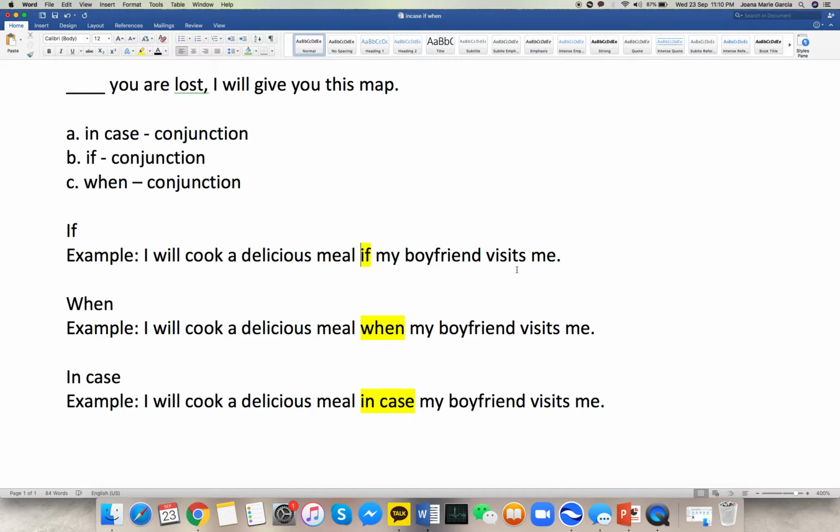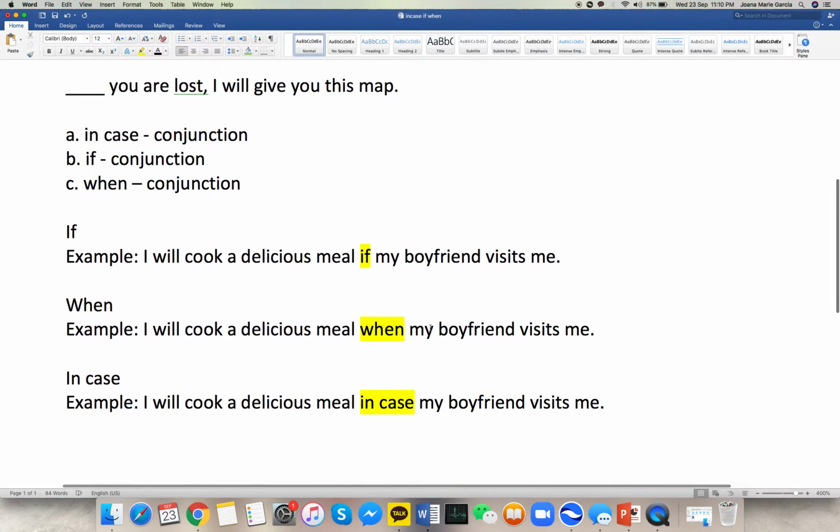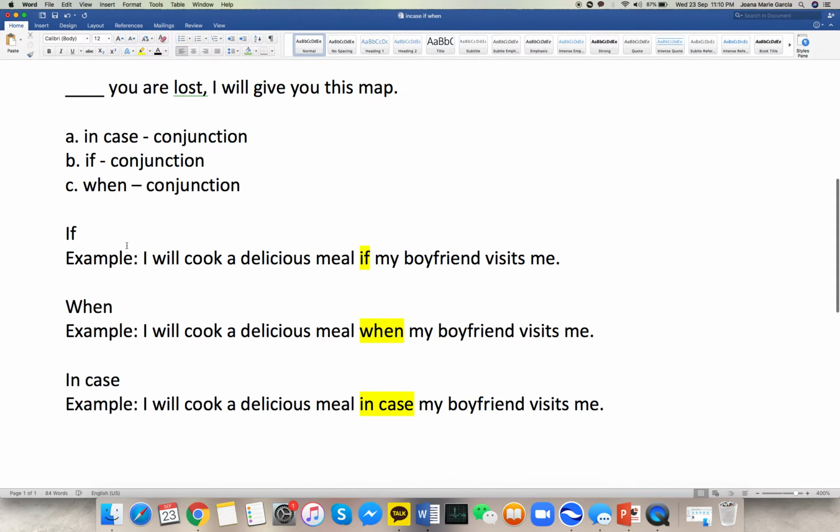If my boyfriend visits me, comma, I will cook a delicious meal. The same thing. When my boyfriend visits me, comma, I will cook a delicious meal. And in case my boyfriend visits me, comma, I will cook a delicious meal. You can move the adverb clause in front provided that a comma is used. Remember that. Okay, so here, let's focus on that.